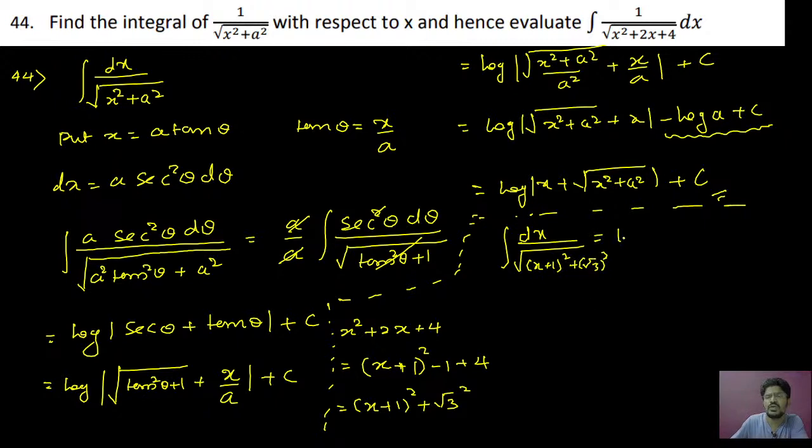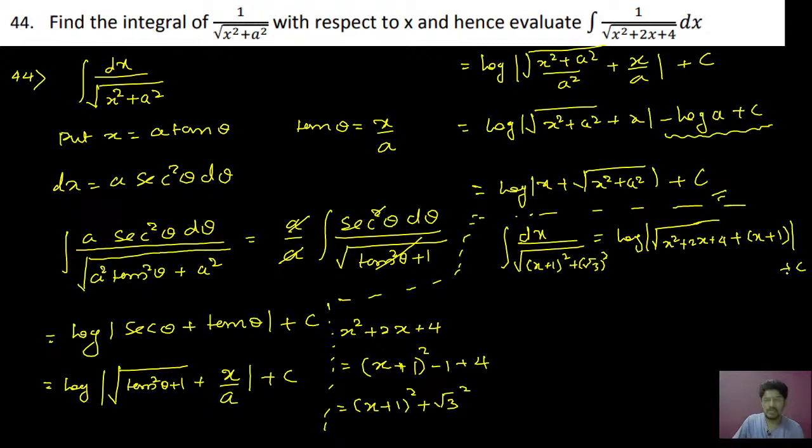That will be equal to log of mod of root of x square plus a square, which is root of x square plus 2x plus 4, plus x, which is x plus 1, plus c will be the answer.